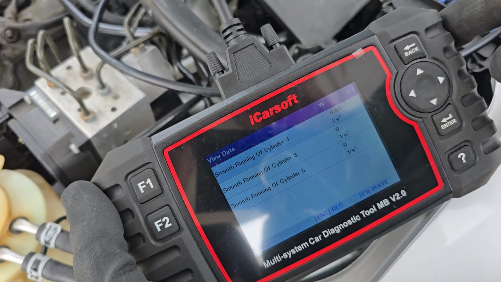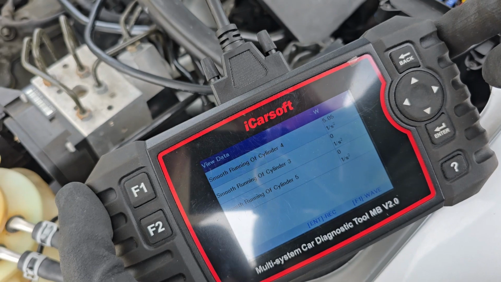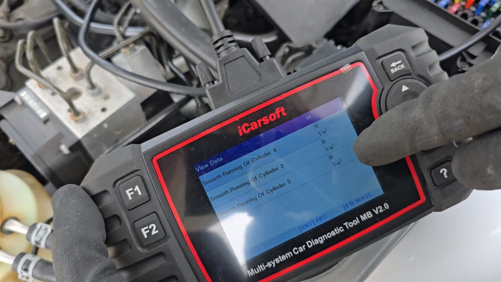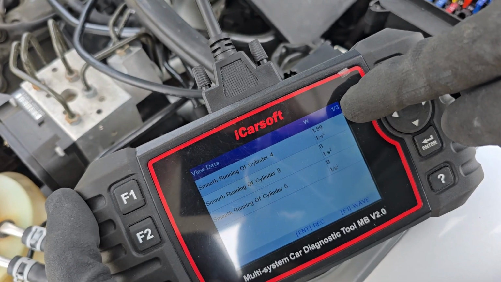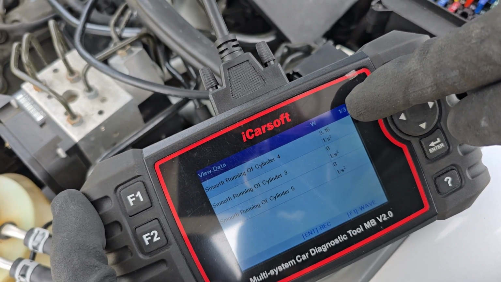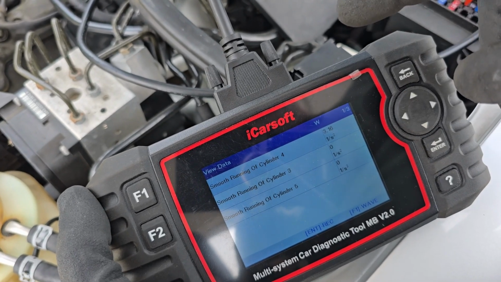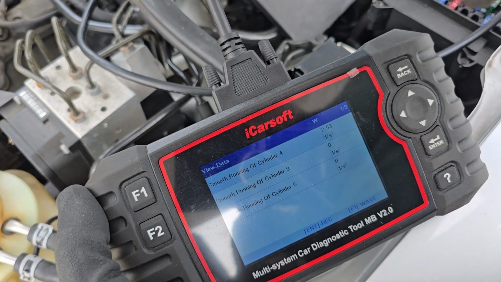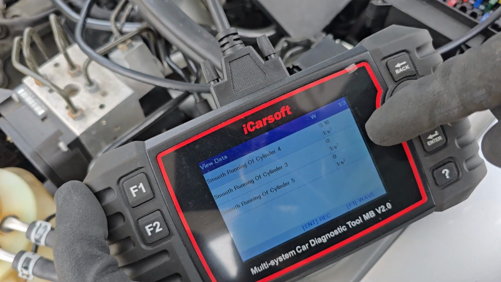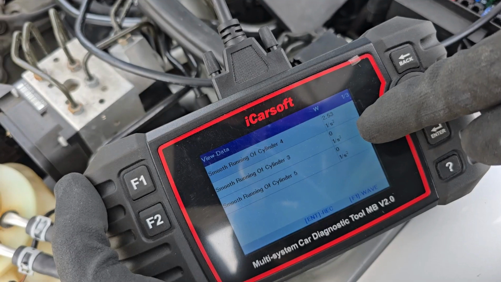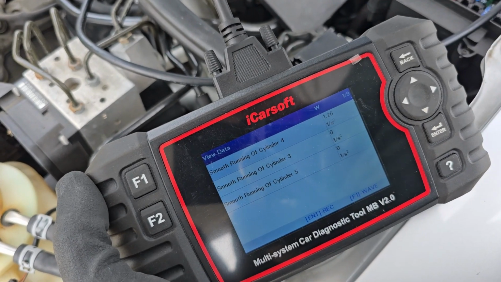So now if you take a look at that smooth running of cylinder number 4, look at that. It's spiking. The other 2 are staying almost level. Number 4 is spiking all the way up to 5 or 6 at times. When it gets up to about 5 or 6, that means a complete misfire, but not every revolution. And what you'll see is some of the other ones start going off a little bit, but that's actually just because number 4 is misfiring so bad.